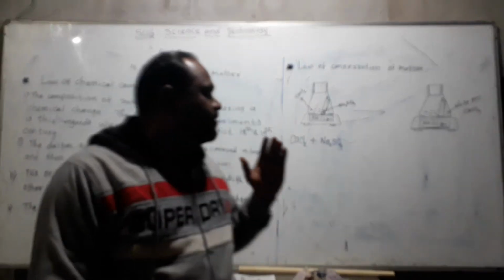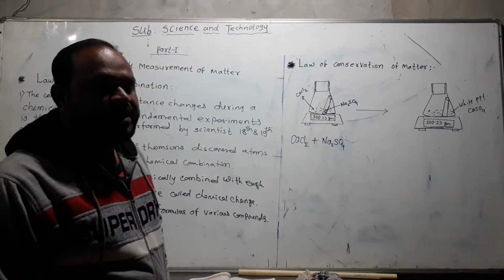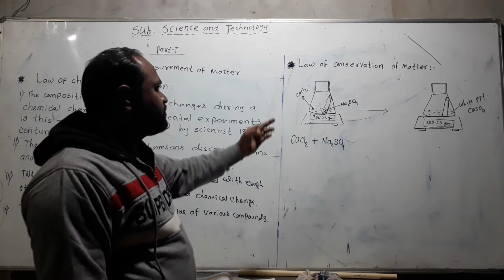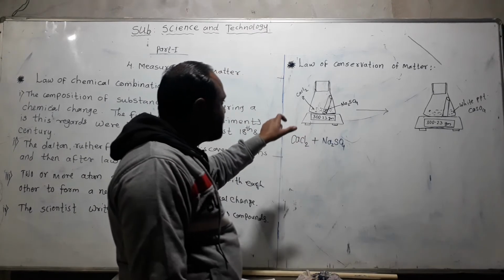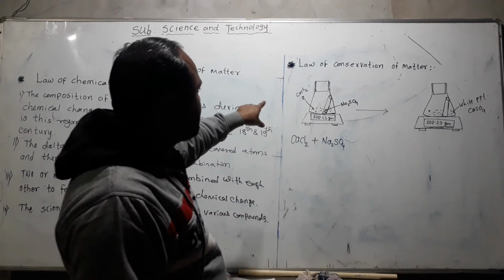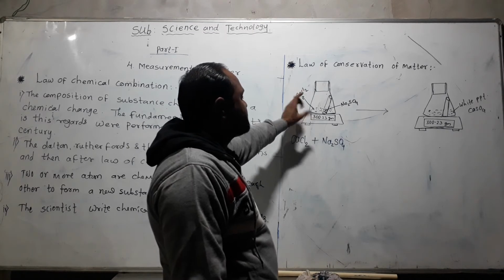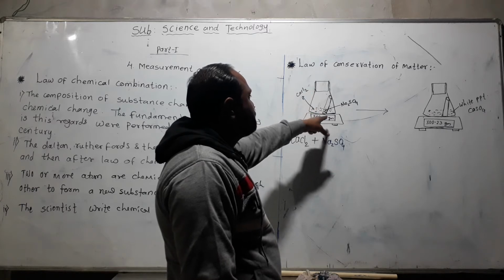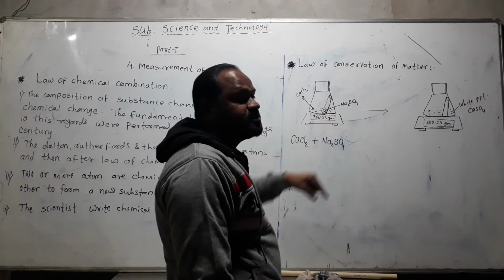Now the second law we have to study is the law of conservation of matter. What is meant by the law of conservation of matter? We take one activity. In the activity, take a conical flask and put calcium chloride, one chemical substance, in it. Then take a test tube and fill it with sodium sulfate, another chemical substance.